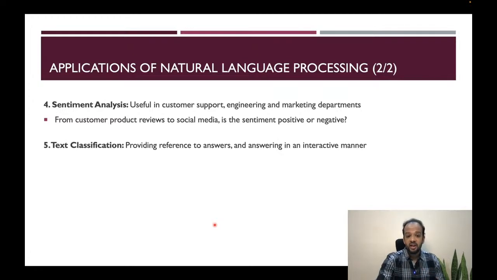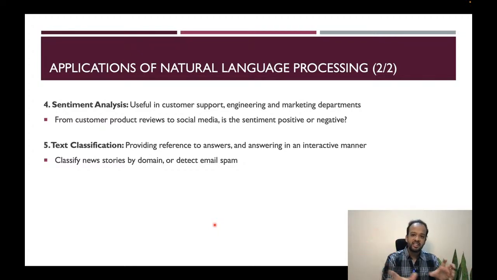Text classification, providing reference to answers and answering in an interactive manner. Think about when you're trying to search for a particular email that came to you, let's say 10 days back, and you type the title of that email. The mail service retrieves that particular email back. How does it do it? It classifies that what you have asked for is very similar to that particular email, or it probably does a keyword search as well, and it gives that back to you. Spam versus not spam: spam emails go to the spam folder, not spam are in the regular folder.